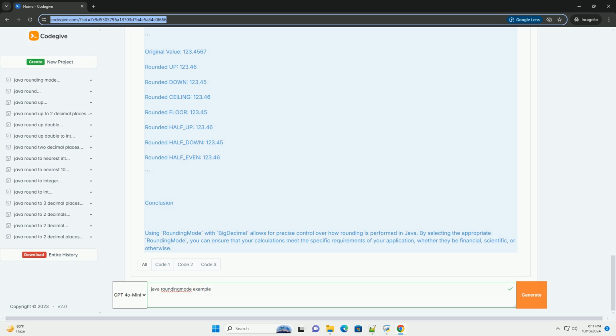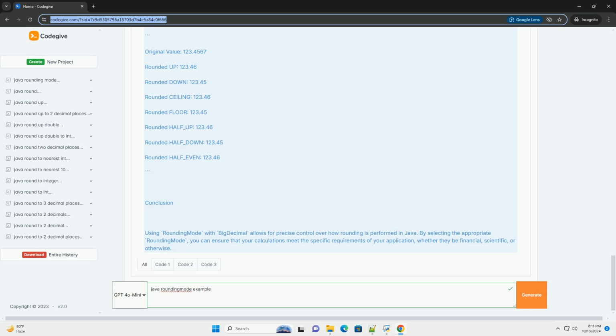2. Creating BigDecimal: we create a BigDecimal object, originalValue, initialized with the string representation of a decimal number. 3. Rounding values: we demonstrate various rounding modes by calling the setScale method on the BigDecimal instance, which takes two arguments. The first argument is the scale, the number of decimal places to round to. The second argument is the rounding mode defined by RoundingMode. 4. Displaying results: finally, we print the original value and the rounded values using different rounding modes.